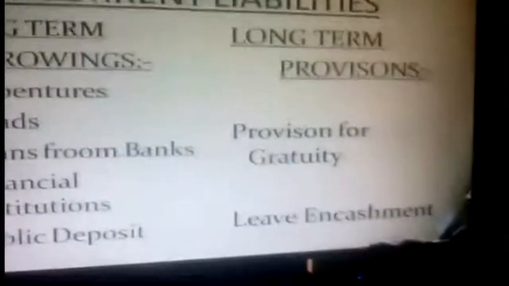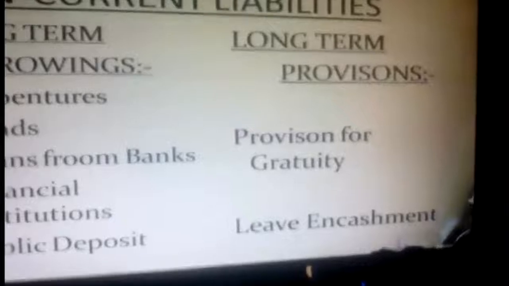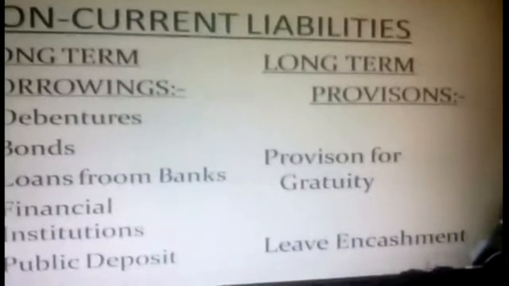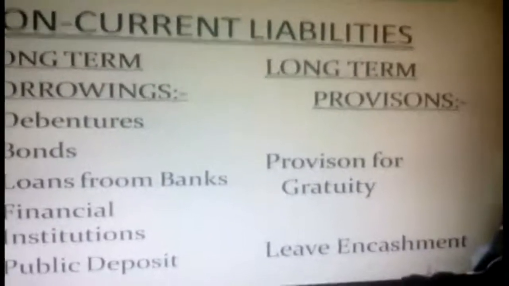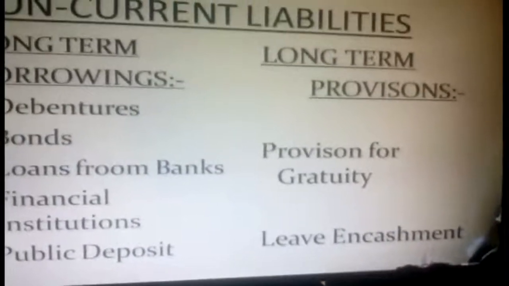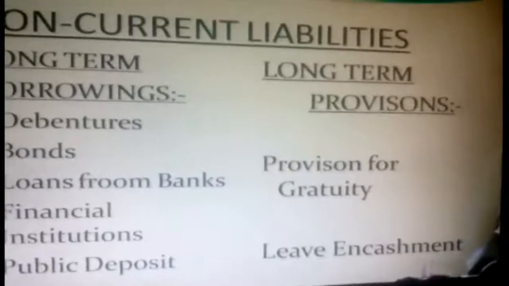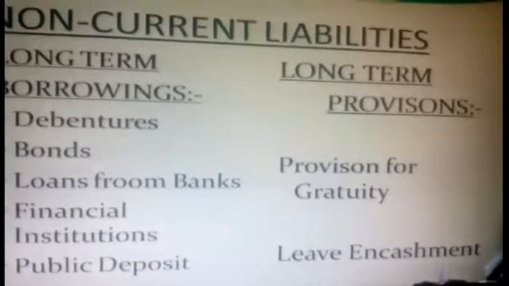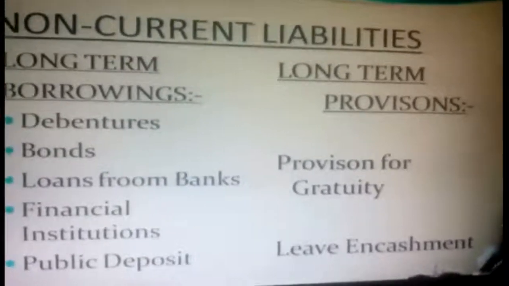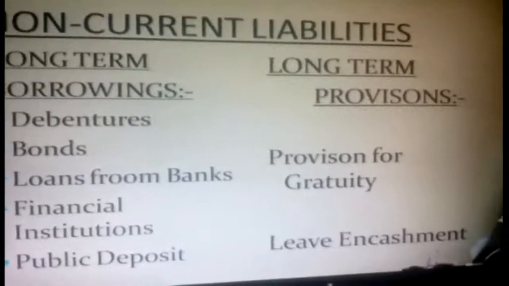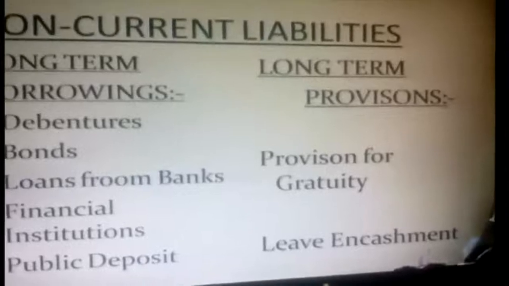Then similarly, what is the long-term provision? Provision for gratuity, then leave encashment. What is the meaning of gratuity? Any employee continuously working in an organization, the employer should provide gratuity after completion of 5 years. Leave encashment: whenever any employee surrenders his available leaves, he just surrenders all his leave, and he will get leave encashment. That is the idea. Every company should make a provision for the employee for gratuity and leave encashment. That is called long-term provision.